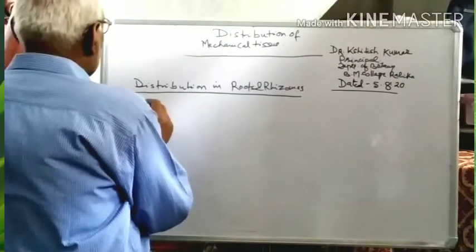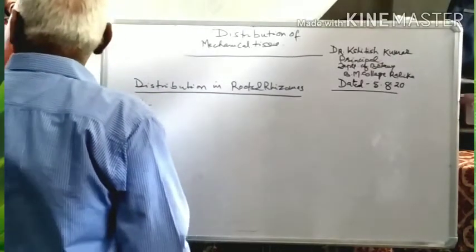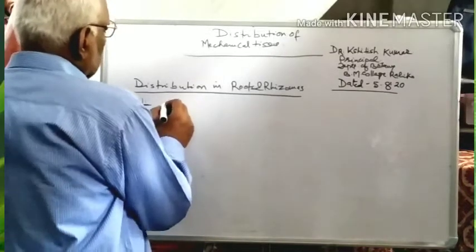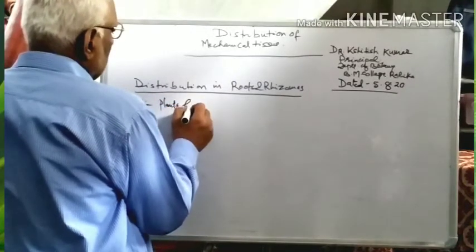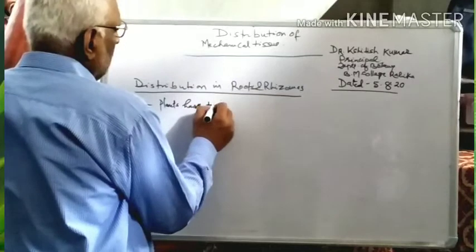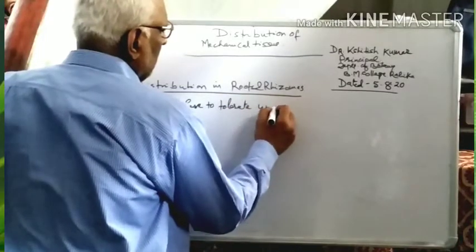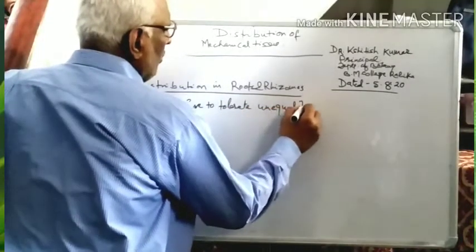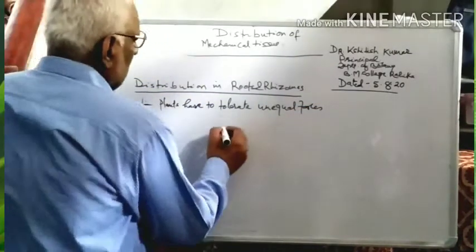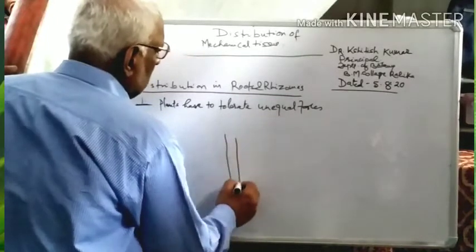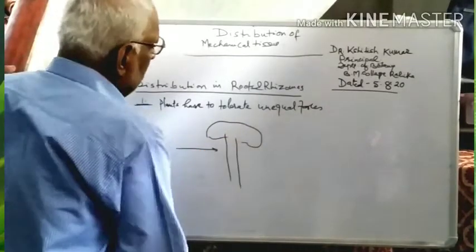The first character of this type of distribution is that the plant has to tolerate unequal forces. Unequal forces because, let us assume this is a plant, and in this direction the wind is blowing.